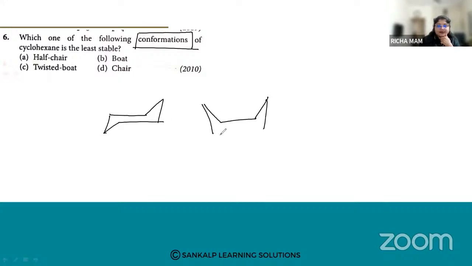So you might have studied something called conformations. Okay, boat form, chair form, twisted boat form. Out of all four conformations, when we see the chair form, it is like this. Boat form is like this. Then twisted boat is a little in twist form. And your half chair, how will a half chair look? Half chair will be